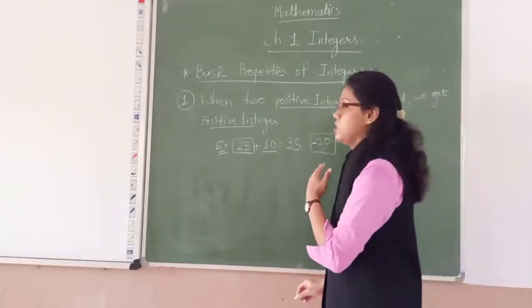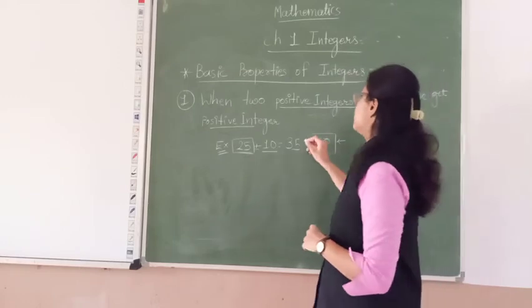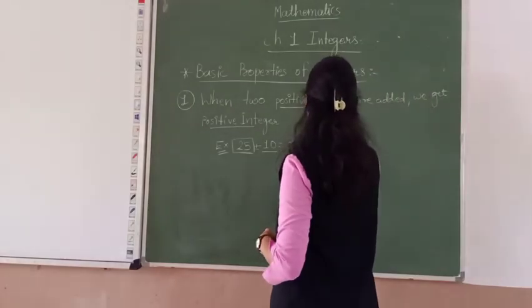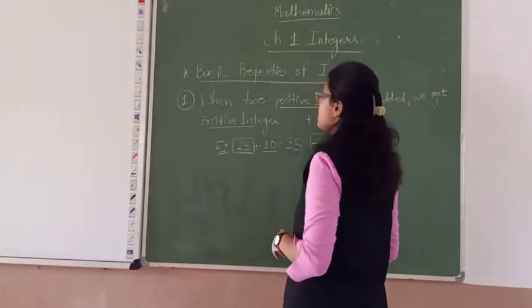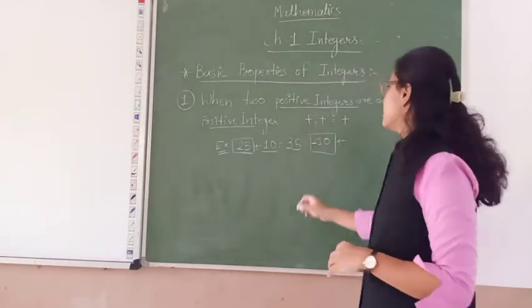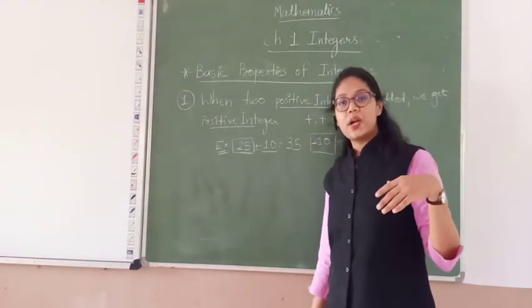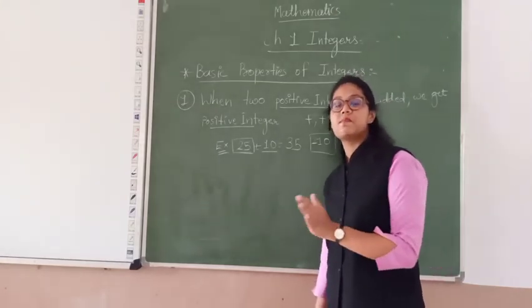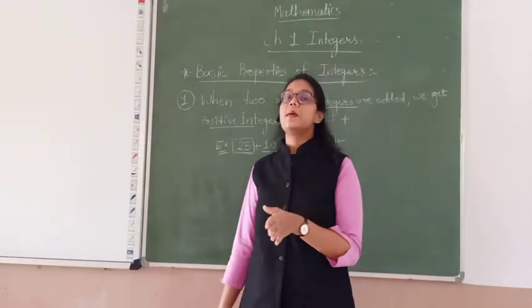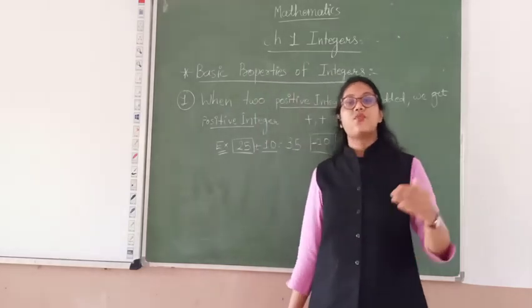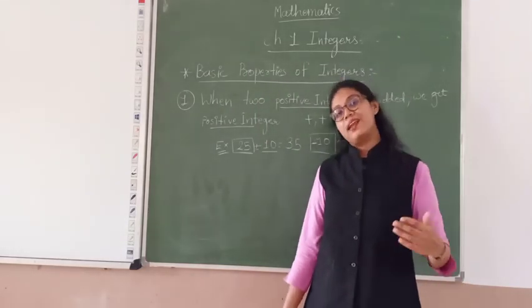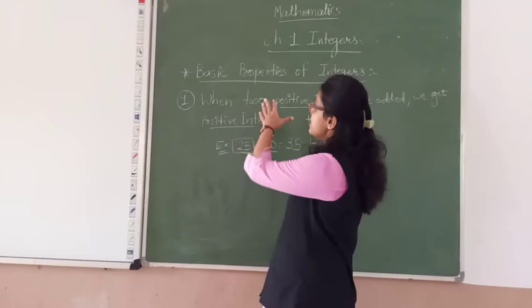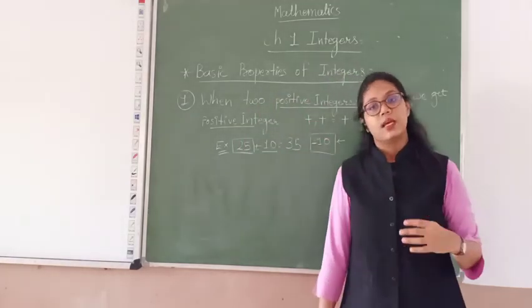Now the shortcut for this: plus plus plus. We have studied and remembered in a short way: plus plus plus, minus minus plus, minus plus minus, and plus minus minus. Those four magical lines are what we have to study in these basic properties of integers.